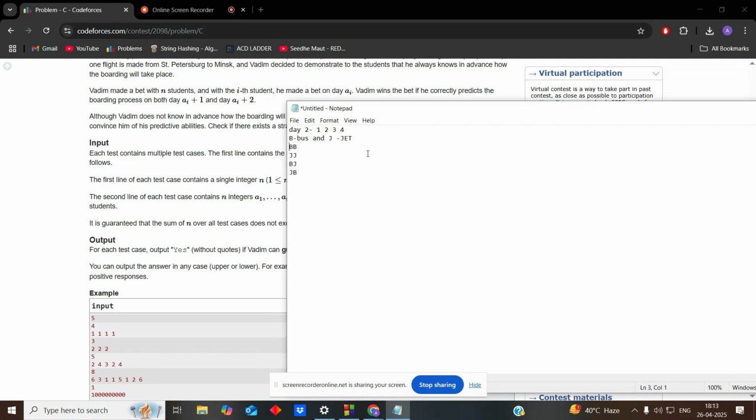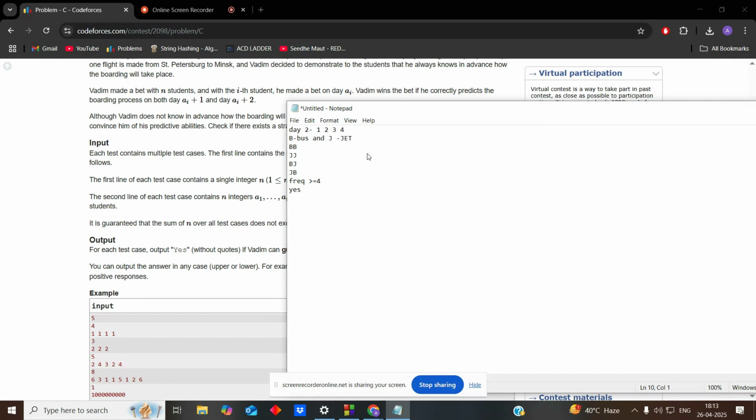Now the final conclusion which we get here is that if the frequency of any element is greater than or equal to 4, yes, we can definitely win.